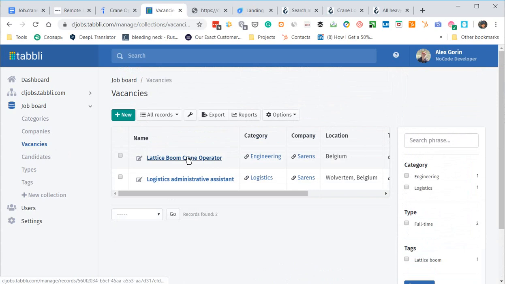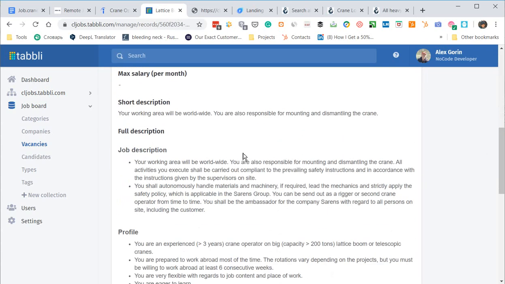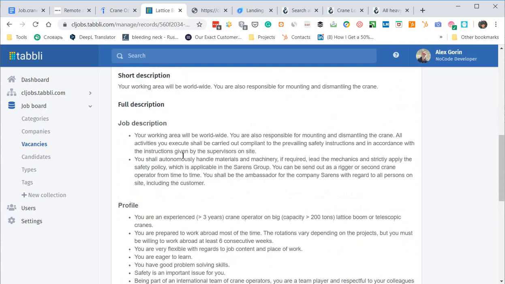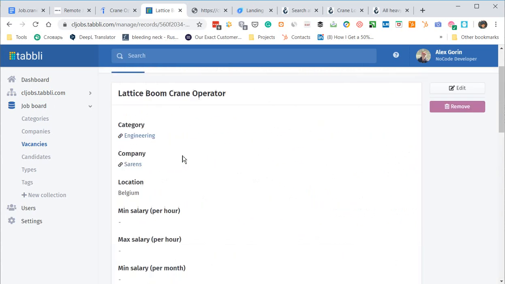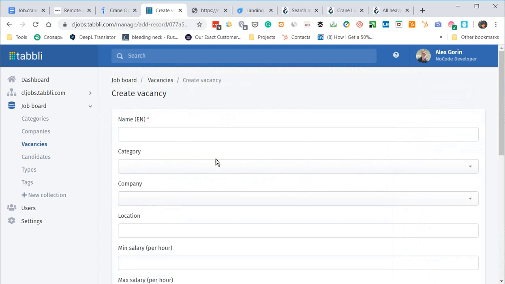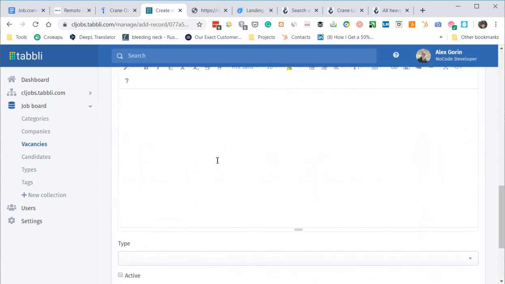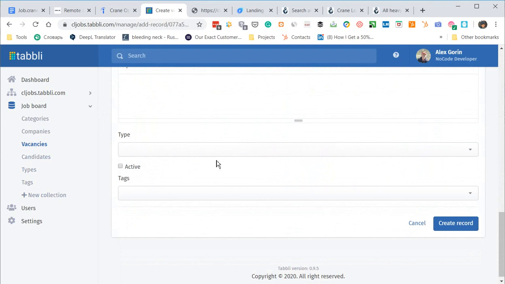We can open each one of these vacancies and see the job description. Very easy. We can create a new one, but I will not do it. It's a little bit time consuming, but for now we will fill it manually.